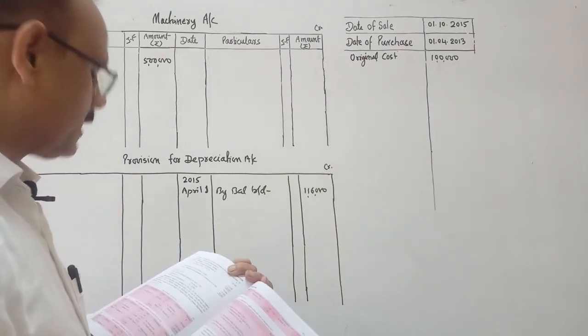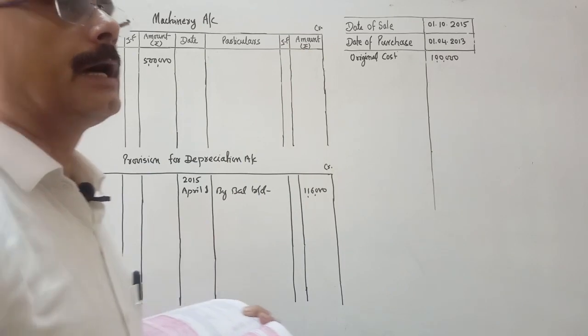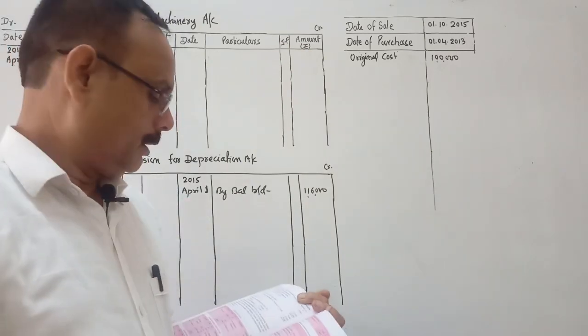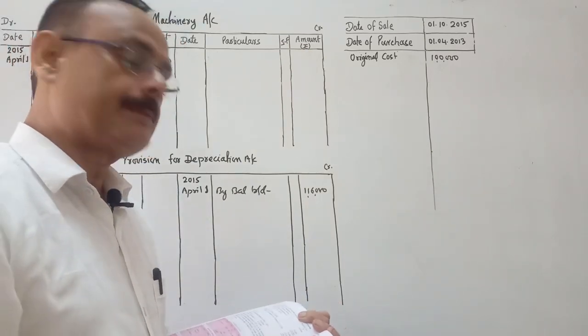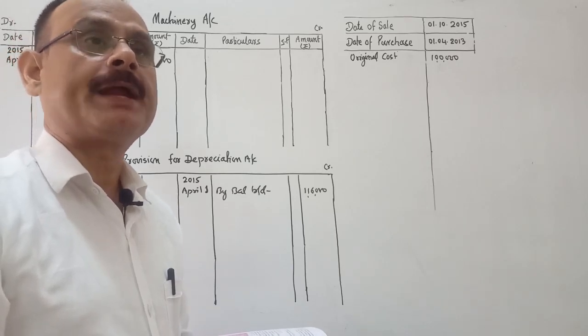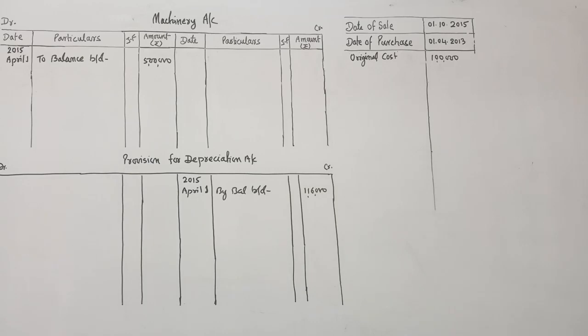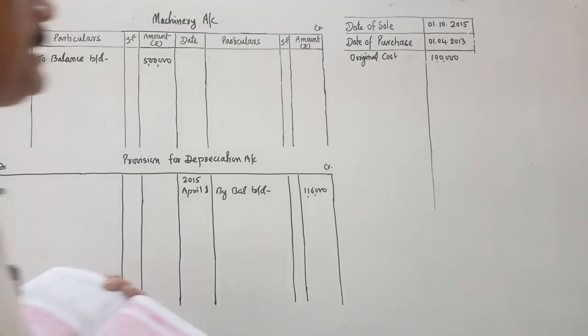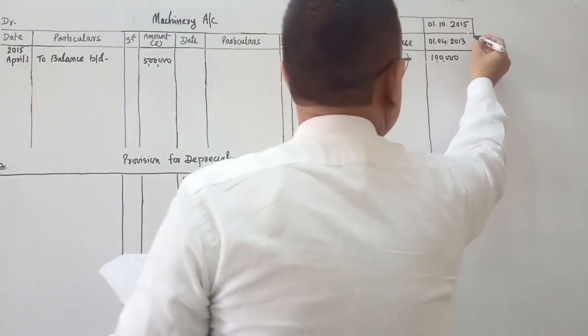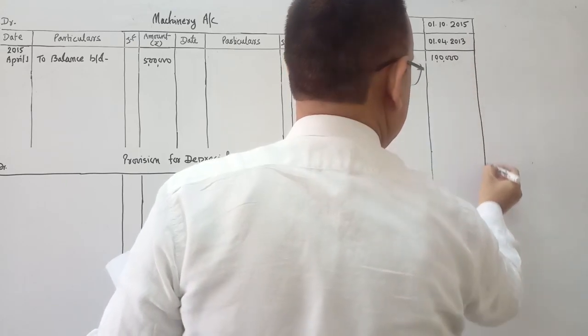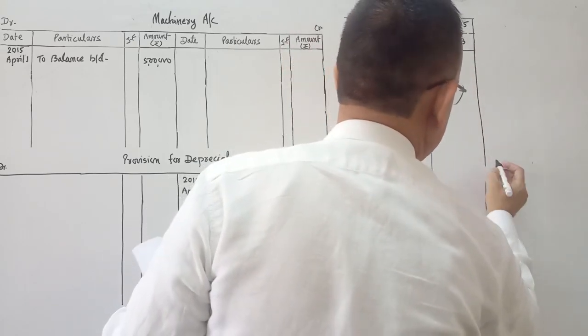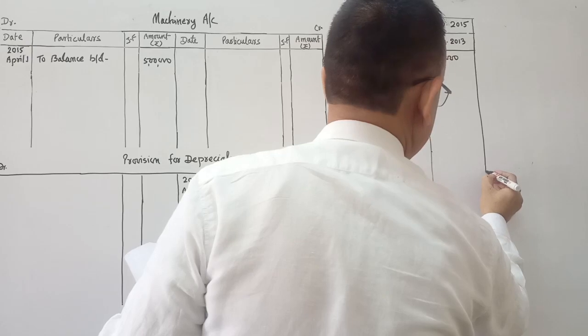Okay, now come to the calculation regarding the machinery which was sold. Here the information is that depreciation is charged at the rate of 20% per annum by diminishing balance method. So here we will calculate the depreciation of the machinery which was sold.